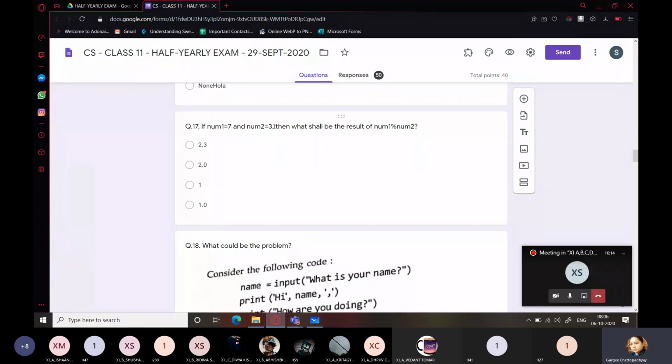Because 7 is an integer, 3 is also an integer. Okay, so it will be 1, not 1.0. The first two options are totally out of the league. There could be a tie, a confusion between the third and the fourth option. So here the answer is the third option. Why? Because num1 and num2 are integers, hence it returns the remainder also in integers.